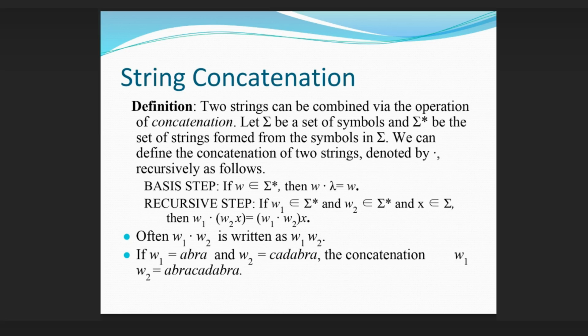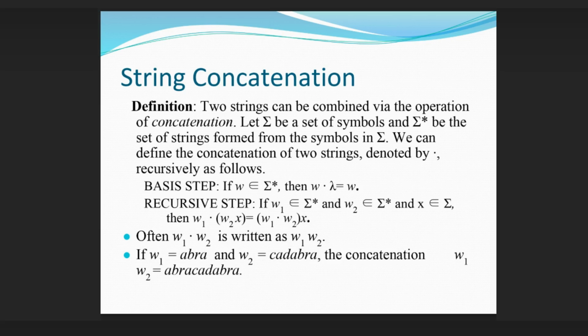String concatenation definition: two strings can be combined via the operation of concatenation. Let sigma be a set of symbols and sigma asterisk be the set of strings formed from the symbols in sigma. We can define the concatenation of two strings, denoted by a dot, recursively as follows. Basis step: if w is an element of sigma asterisk, then w concatenated with lambda equals w.